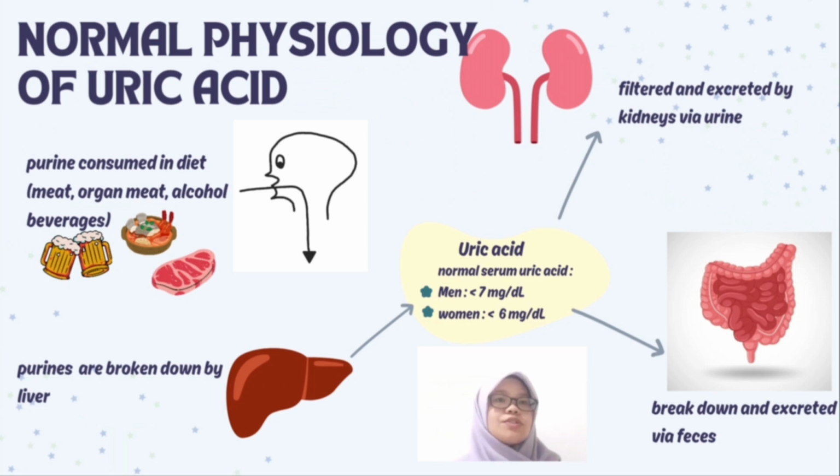Moving on to the normal physiology of uric acid. When you consume purine in your diet, like when you eat meat, seafood, or drink alcoholic beverages, the liver will break down those purines into uric acid. Normal serum uric acid in men is below 7 mg per deciliter, while in women it is below 6 mg per deciliter. About 70% of uric acid will be filtered and excreted by the kidneys via urine, and the other 30% will be broken down in the intestine and excreted via feces. If there is an excessive amount of uric acid that is higher than normal serum uric acid, it will form crystals in your joint that will cause pain.